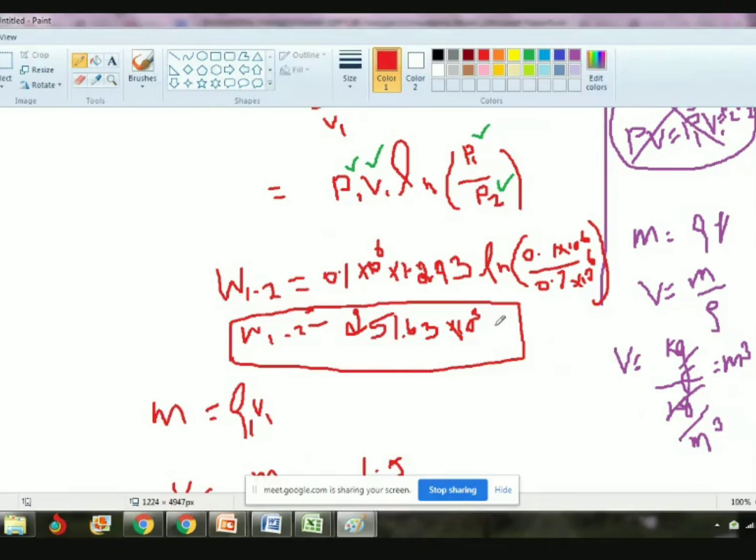What is the unit of work? Any idea, Amit, Gautam? What is the work unit? Joule. Work unit is joule. Yes. So the W value is 251.63 into 10 to the power 3 joule. 10 to the power 3 is nothing but kilo. So right now it is 251.63 kilojoule, because 10 to the power 3 is kilo.